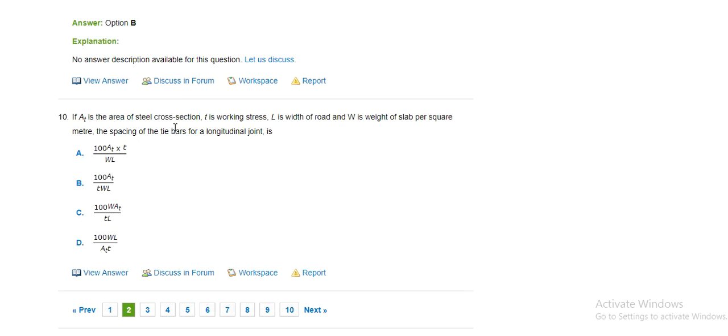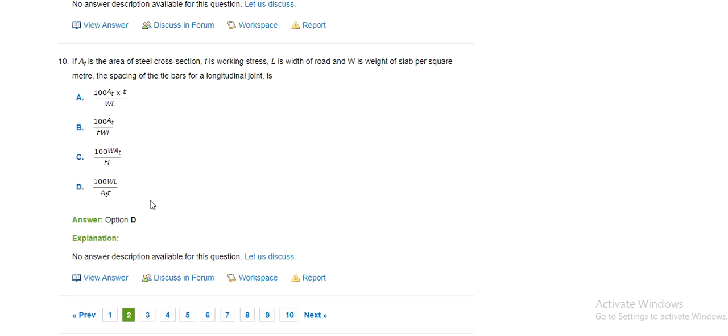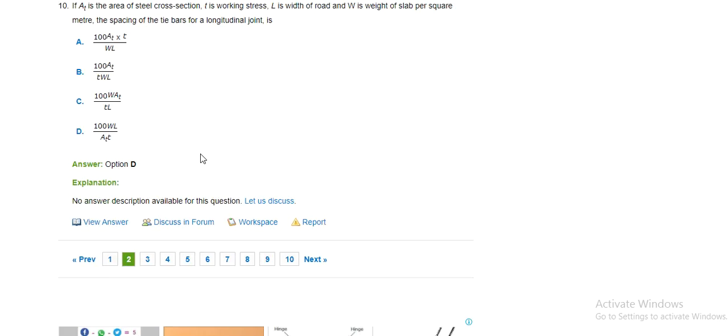If A is the area of steel cross section, T is the working stress, L is the width of the load, W is the weight of slab per square meter, the spacing of the bars for longitudinal joint is option D, 100 WL by 8T.